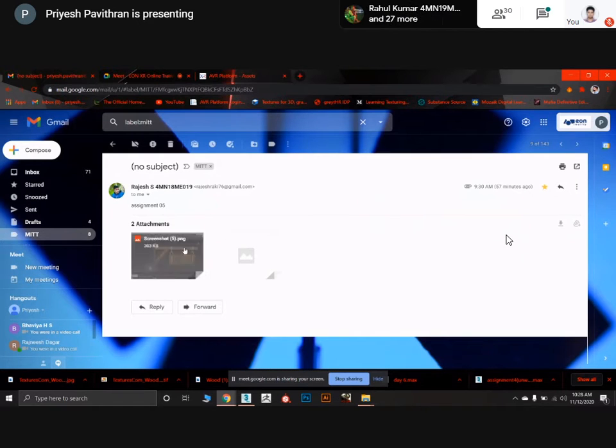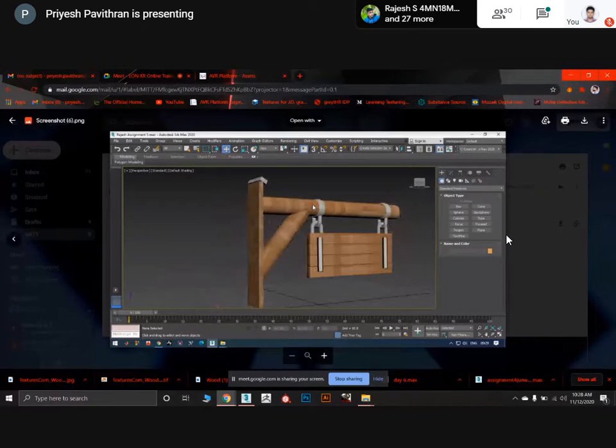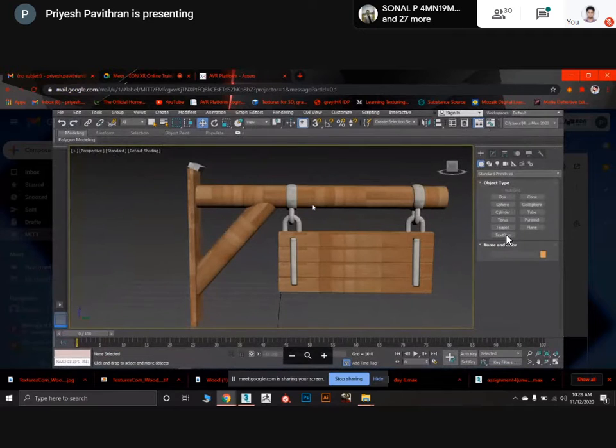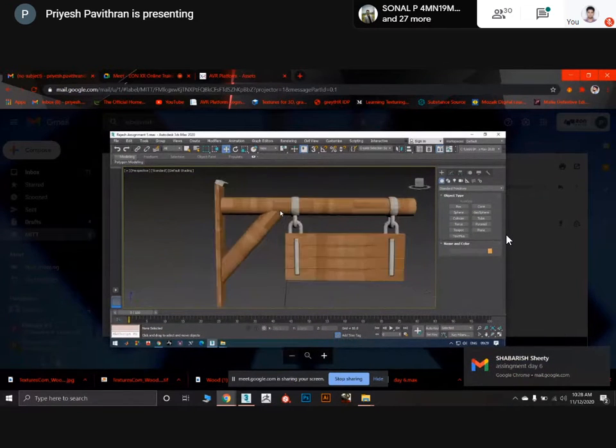Now, Rajesh, it's not looking that great because you have picked the wrong, sorry, you have picked the wrong texture, I guess. Yes, you have picked the wrong texture.